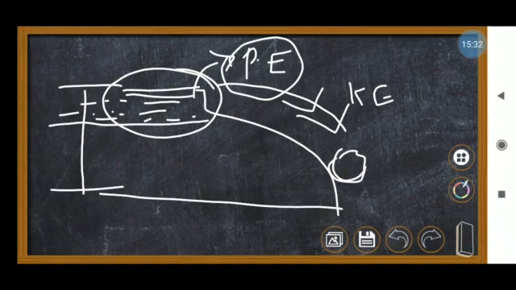Potential energy is nothing but the energy stored when you take any object to a certain height. Due to its change in height, the more the height, the more the potential energy, because potential energy is directly proportional to the mass of the object, gravitational force and height of the object. Okay students.